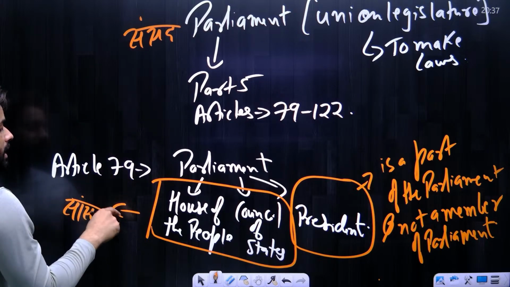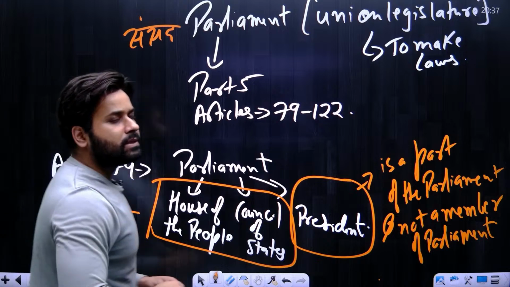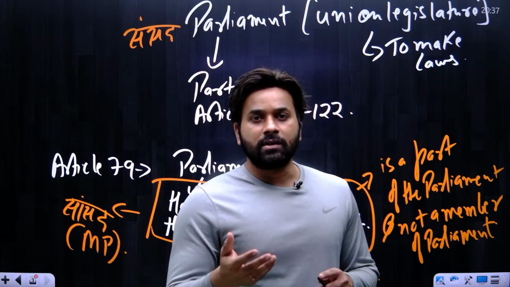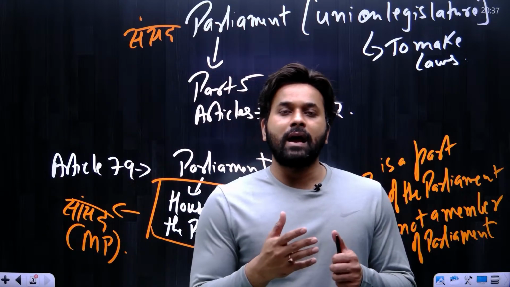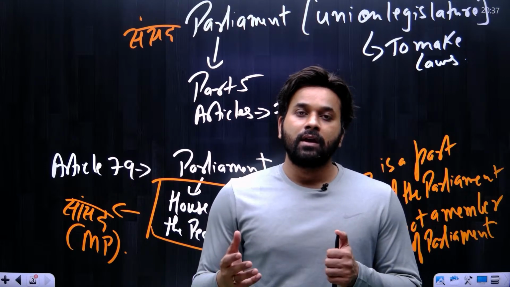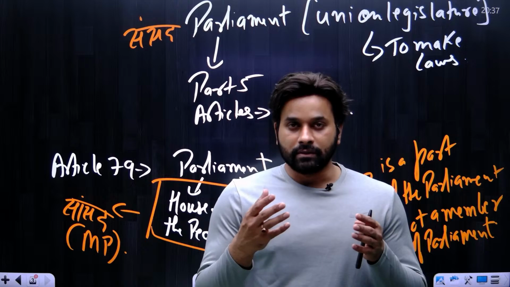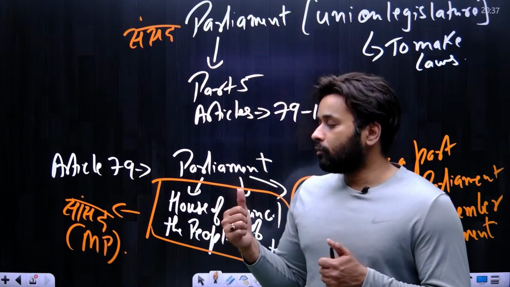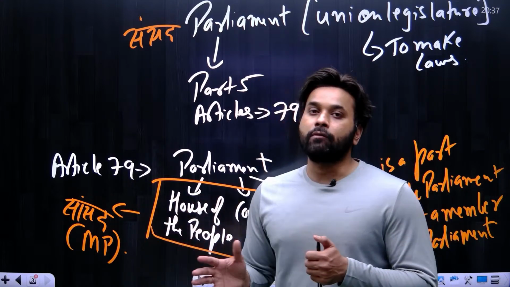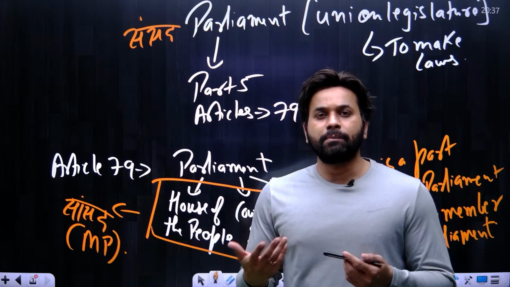So Sansad means MP. Why am I saying this? Because you must have heard many times that he is the Sansad of that place, the Sansad is coming to our city. That's why I want you to know what Sansad is, so you are not confused whenever you hear it next time. Sansad are nothing but members of Parliament.